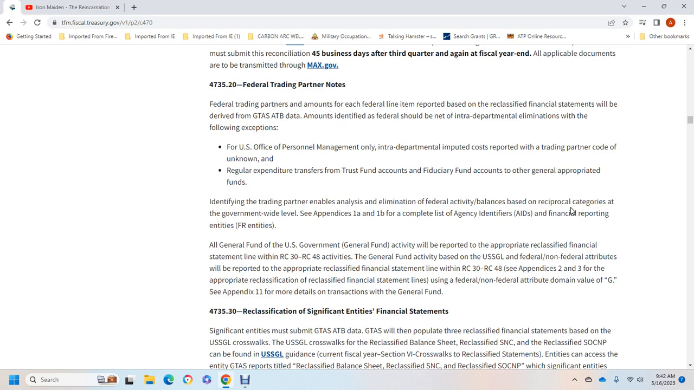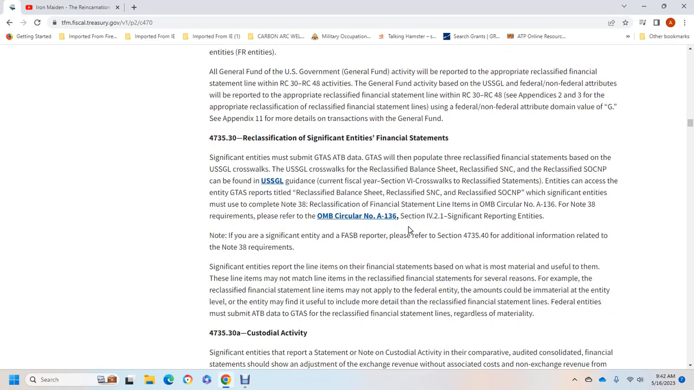For the appropriate reclassified financial statement of the federal and non-federal attributed with G, see Appendix 11, the more detailed transaction general fund. 4735 for the reclassification significant entities financial statement. The significant entities must submit the governmental treasury accounting standards adjusted trial-based data.